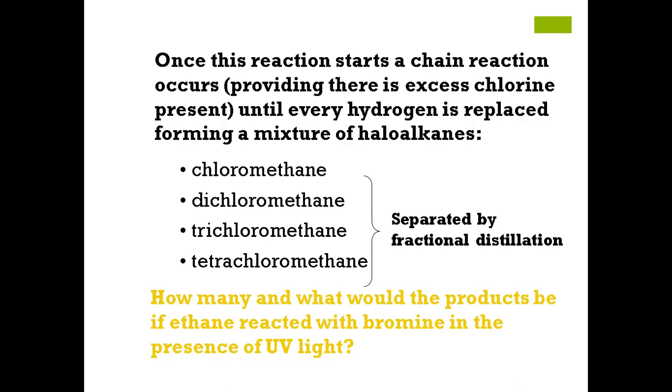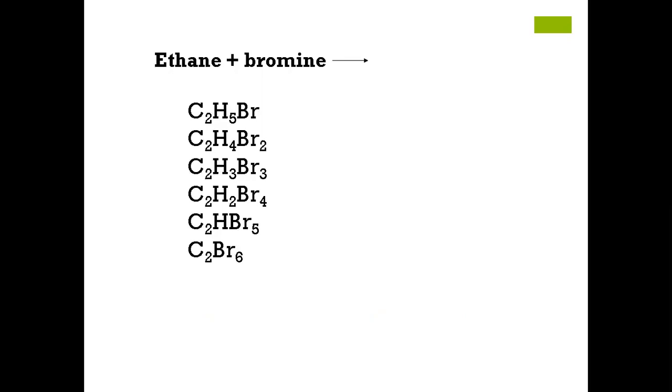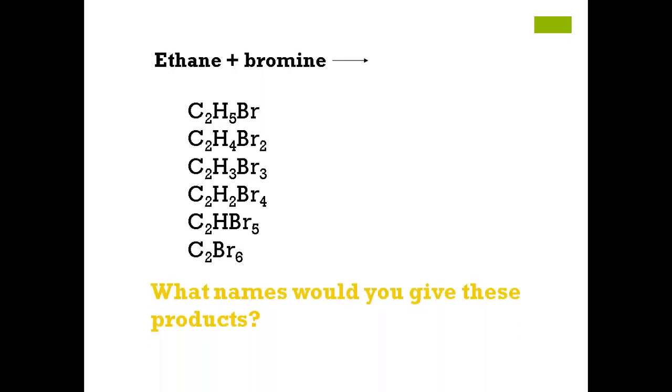You are just going to tell me the names of all the 6 products that are going to be produced when bromine is reacted with ethane. So for the first one, it will be monobromoethane, then dibromoethane, tribromoethane, tetrabromoethane, pentabromoethane, and at last hexabromoethane. Yes, so this is what they have shown you, and you have to write down the names of these products.